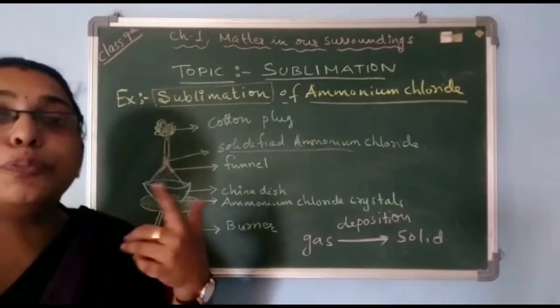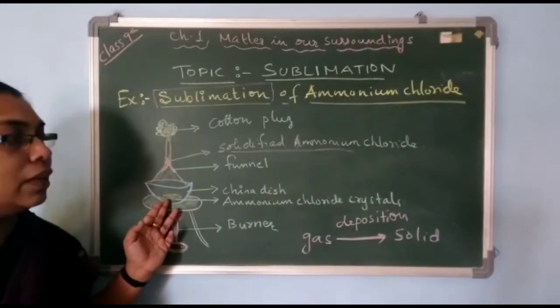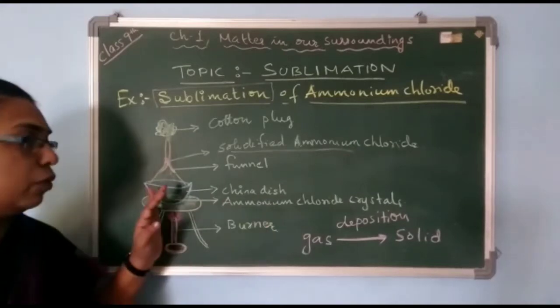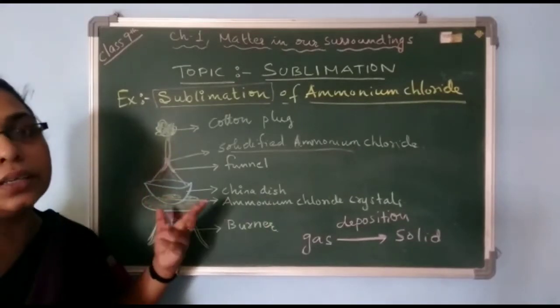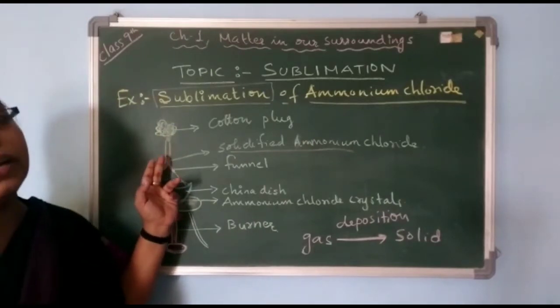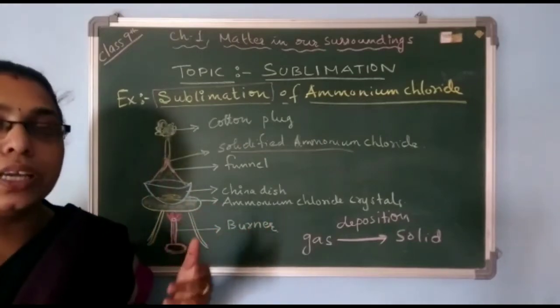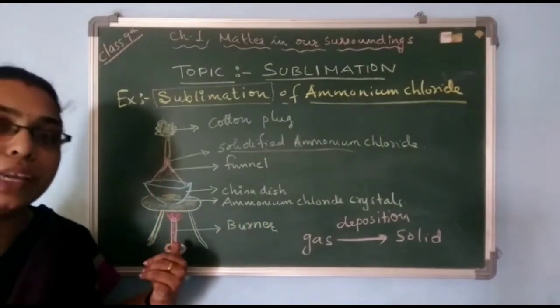And deposition of purified. Here the impurities will be left out. Whatever impurities are present in the ammonium chloride crystals will remain there, because they do not have the property of sublimation. So the pure ammonium chloride we will get on the sides of the funnel. So we can say that this is a purification process.